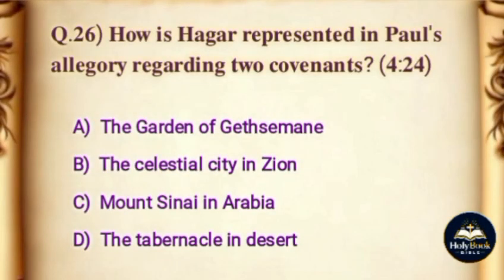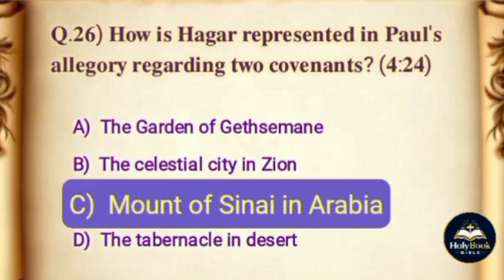Question. How is Hagar represented in Paul's allegory regarding two covenants? Options. A. The Garden of Gethsemane. B. The Celestial City in Zion. C. Mount Sinai in Arabia. D. The Tabernacle in Desert. The correct answer is option C. Mount Sinai in Arabia.